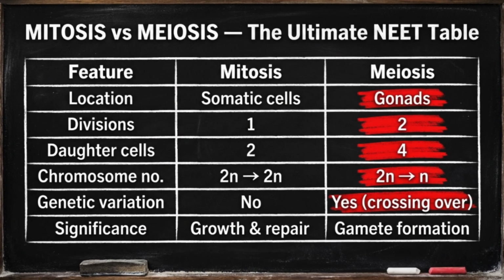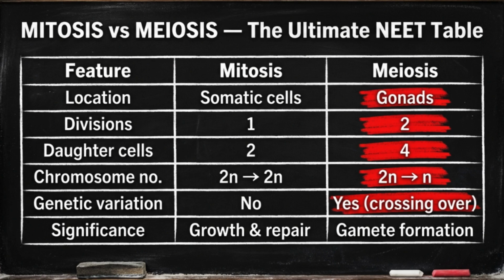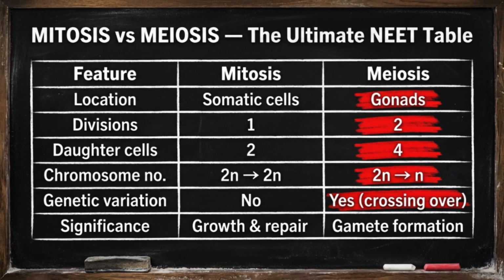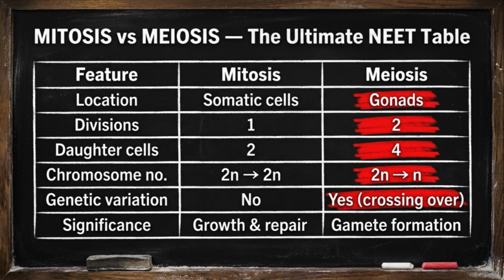This table is gold for NEET. Print it, photograph it, stick it on your wall. Mitosis happens in somatic cells, body cells. Meiosis happens in gonads, testes, and ovaries. Mitosis has 1 division, produces 2 identical diploid cells. Meiosis has 2 divisions, produces 4 unique haploid cells. Mitosis equals growth and repair. Meiosis equals sexual reproduction and genetic variation. If NEET gives you a scenario with genetic variation or gamete formation, the answer is meiosis, always.